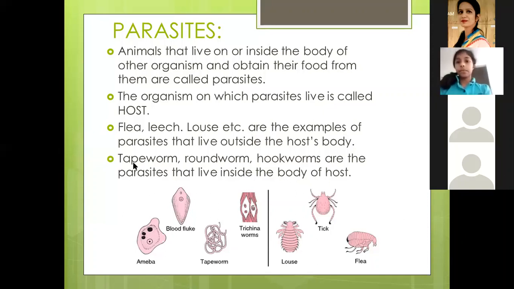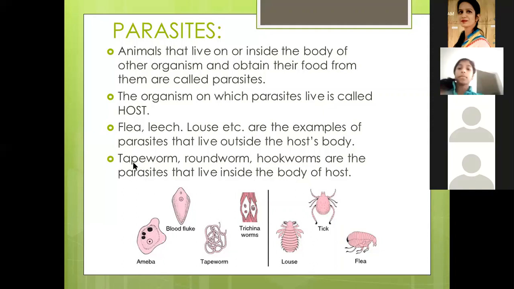A person. It is a person on which parasite animals live. Okay, a person or an organism? It is not generally any organism. It may be even a plant also. An organism on which parasites live, on or in the body of it. A parasite may live on or inside the body of that host. Okay.